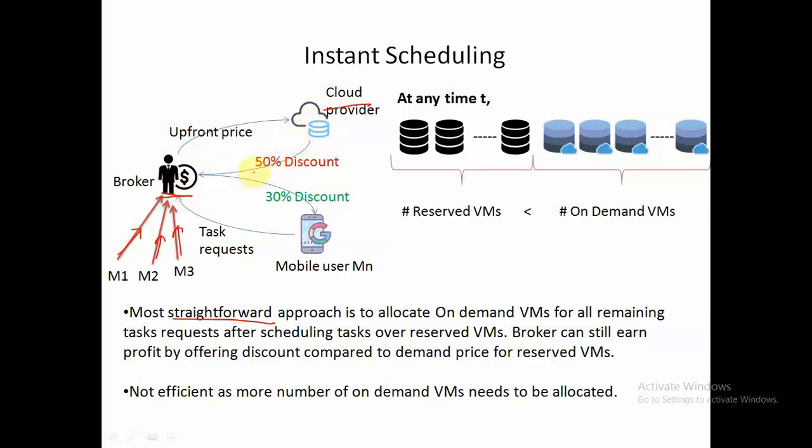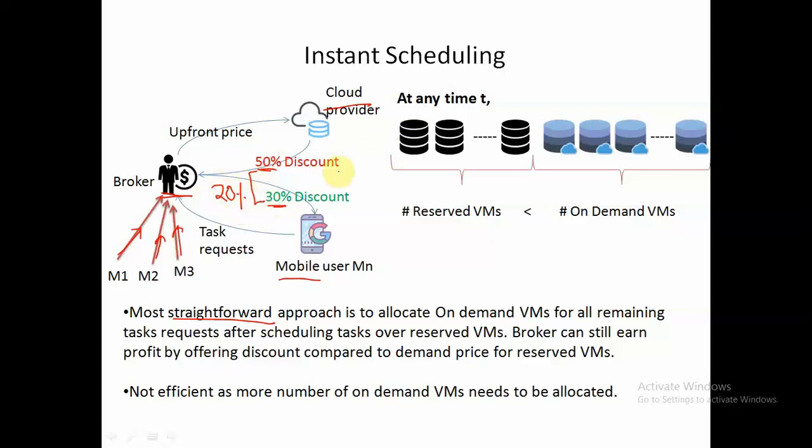Say the broker buys these virtual machines at a 50% discount compared to on-demand instances, and gives them to mobile users with a 30% discount. Then our broker can earn 20% profit, right? So why can't we do it like this?